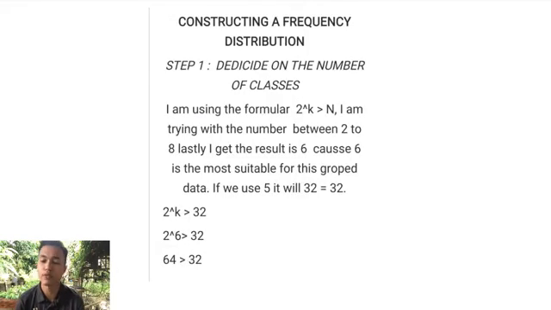Next, construction of the frequency distribution. Step 1, indicate the number of classes. I'm using the formula 2 to the power k bigger than n. I tried with numbers between 2 and 8. Lastly, I get the result of 6, because 6 is the most suitable for the grouped data. If we use 5, it will be 32 equal to 32.